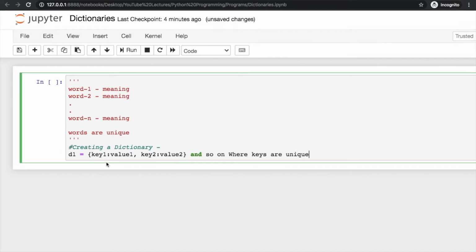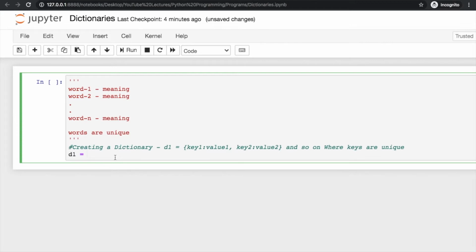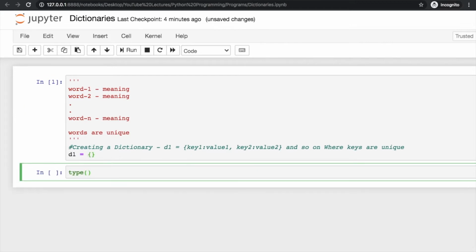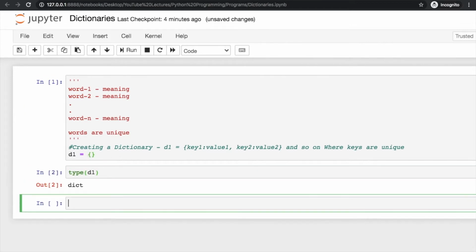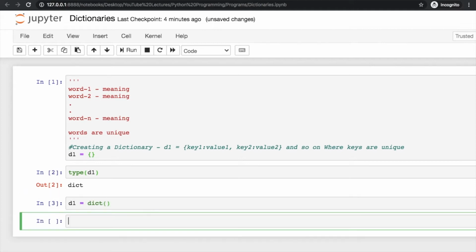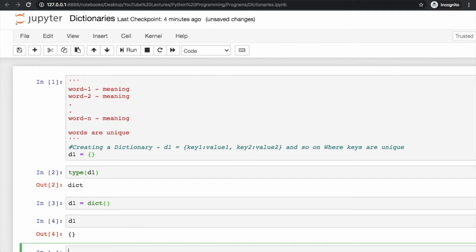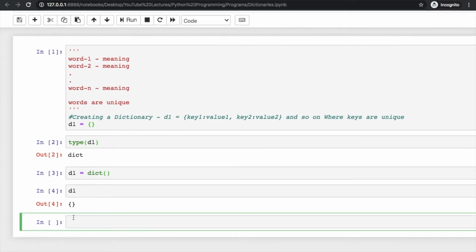So this is how a dictionary is created. Now try to create an empty dictionary, and here you can check the type of d1 and it is dict, clear. If you want to create an empty dictionary, this is one way. There is another way also. I will create d1 equal to, and you can use the dict function, and using this dict function you can create an empty dictionary, right? So you can use any of these ways.